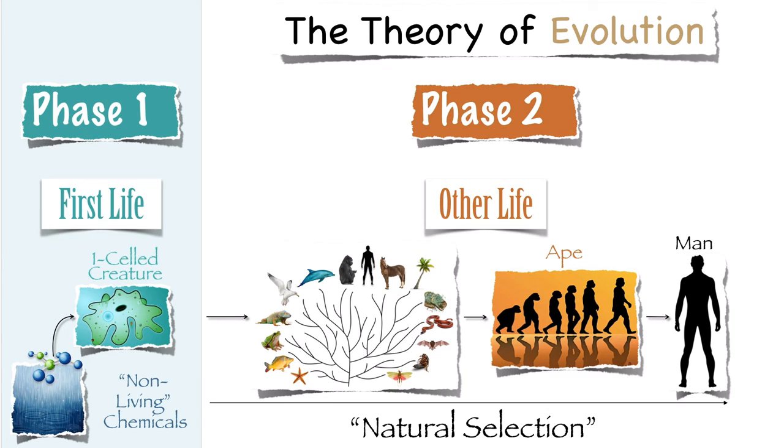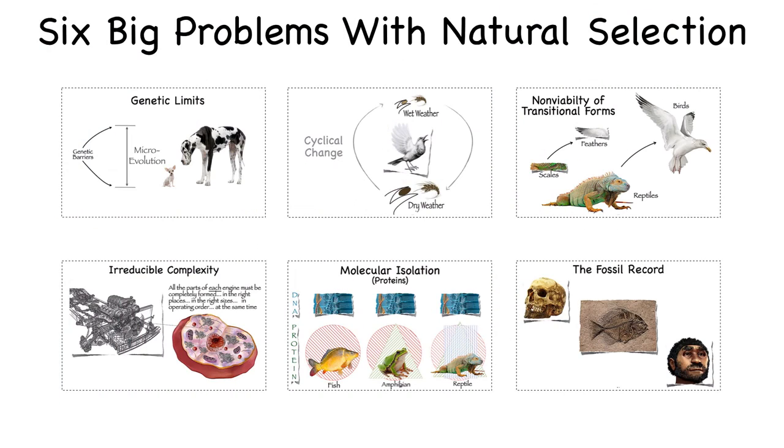This, we're told, happened as that one-celled creature, and the creatures that were to follow, underwent slow, successive, gradual changes over a long period of time. And that gave us the fish, amphibians, reptiles, birds, and eventually the ape and man. Not to mention the trees and plants, bats and snakes, mold and fungus, bugs and bacteria, well, all the other forms of biological life. Up ahead, we're going to look at 6 specific problems, 6 flaws of natural selection.